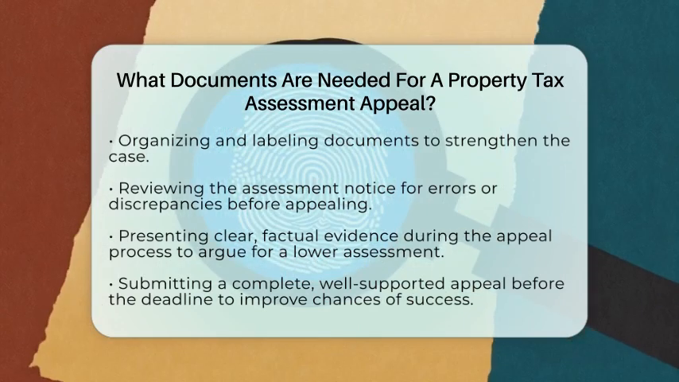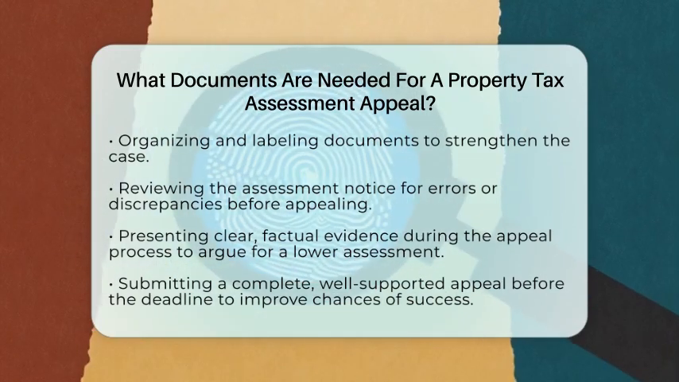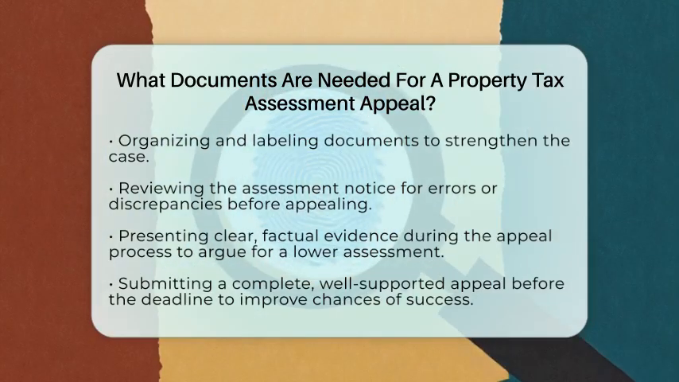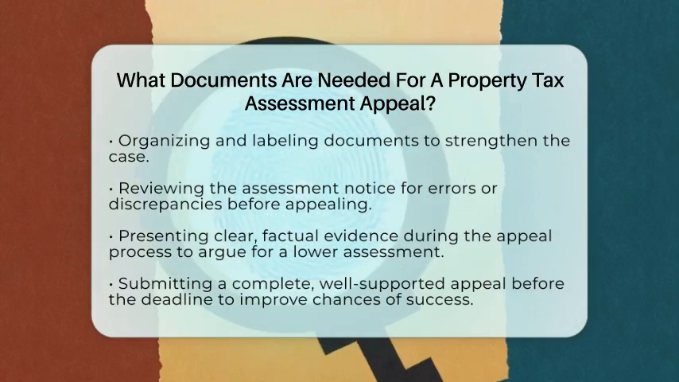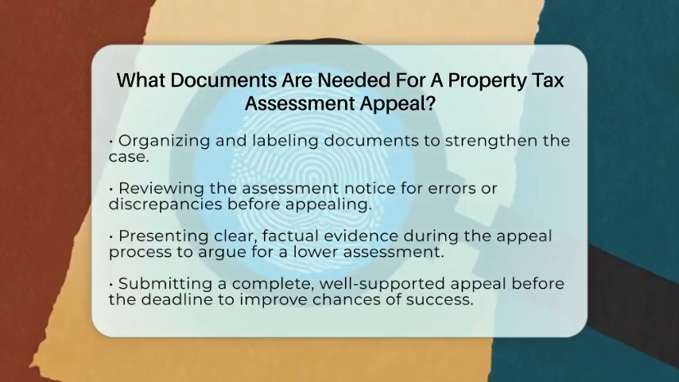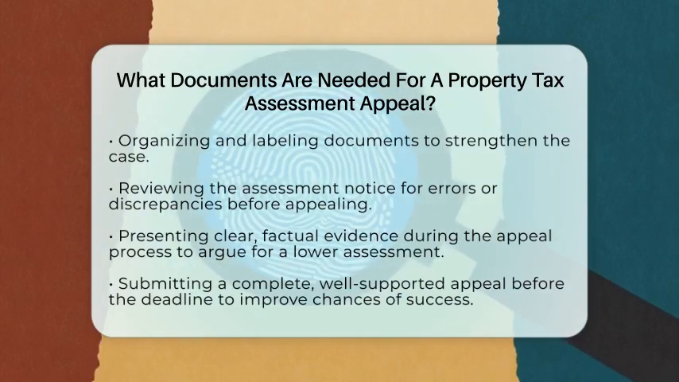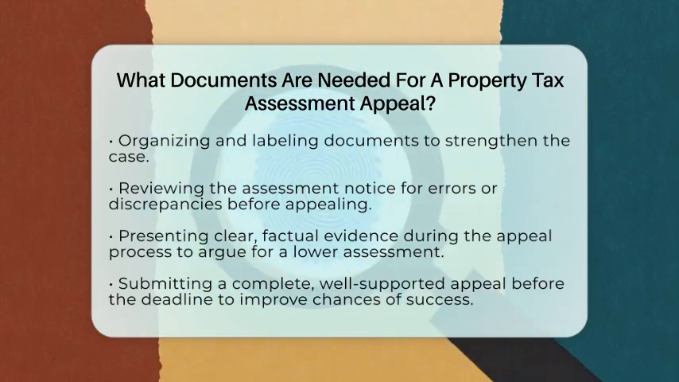During the appeal process, present your case with clear, factual evidence like recent sales or appraisal reports. Remember, the goal is to show that your property's assessed value should be lowered. By providing thorough and well-organized documents, you increase your chances of success. This process helps ensure your property tax bill reflects the true value of your property, saving you money in the long run.